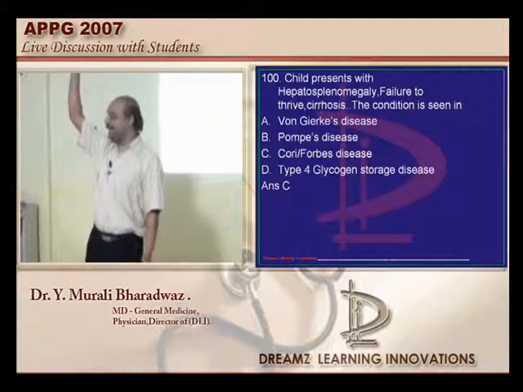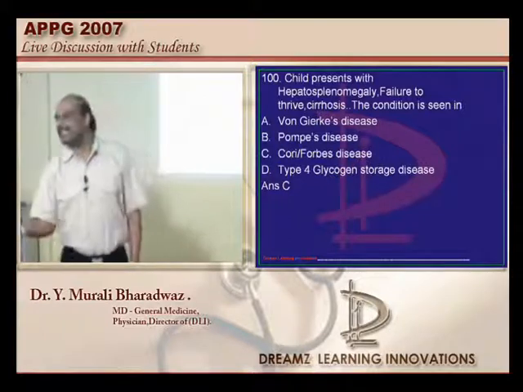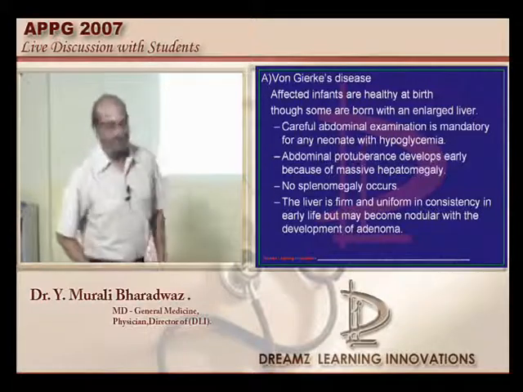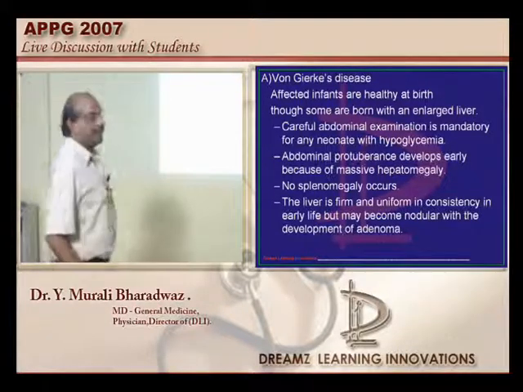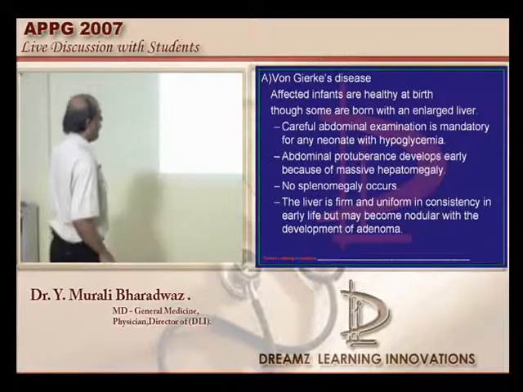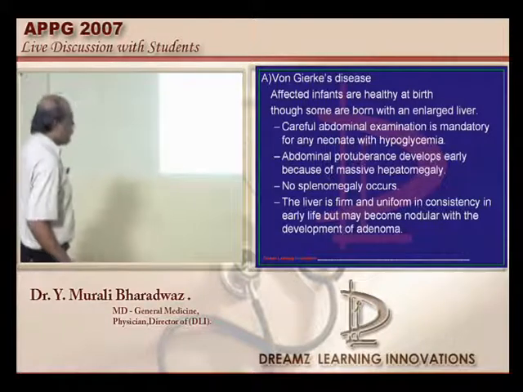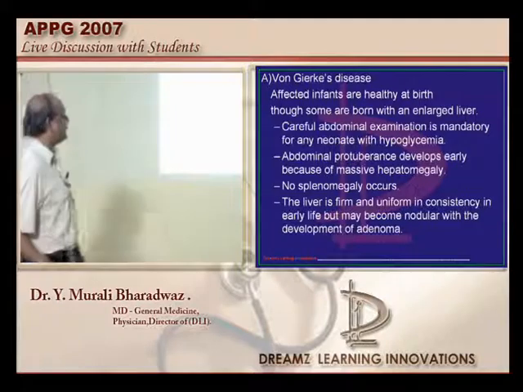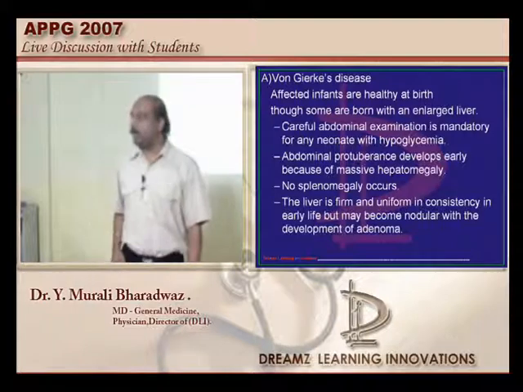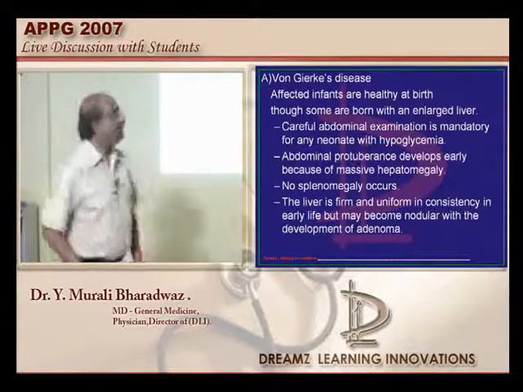How many answered von Gierke? You are lucky, number 1. Very good. So the only thing is a little sad news that it is not von Gierke. So why it is not von Gierke, we will prove it. Basically in von Gierke, doctor, the affected infants will be healthy at birth. Hypoglycemic episodes will be there. There will be no splenomegaly. Liver is firm and uniform in consistency, and there is no risk of developing cirrhosis in the case of von Gierke compared to the other glycogen storage disorders.